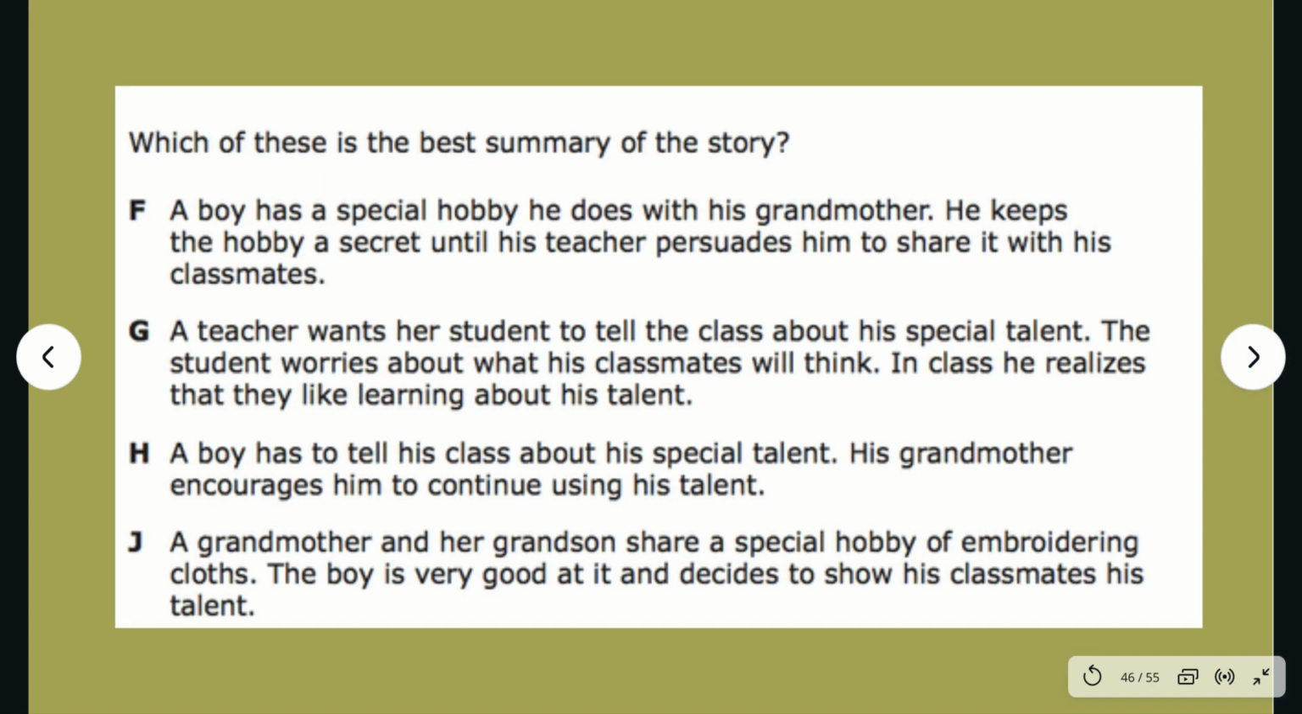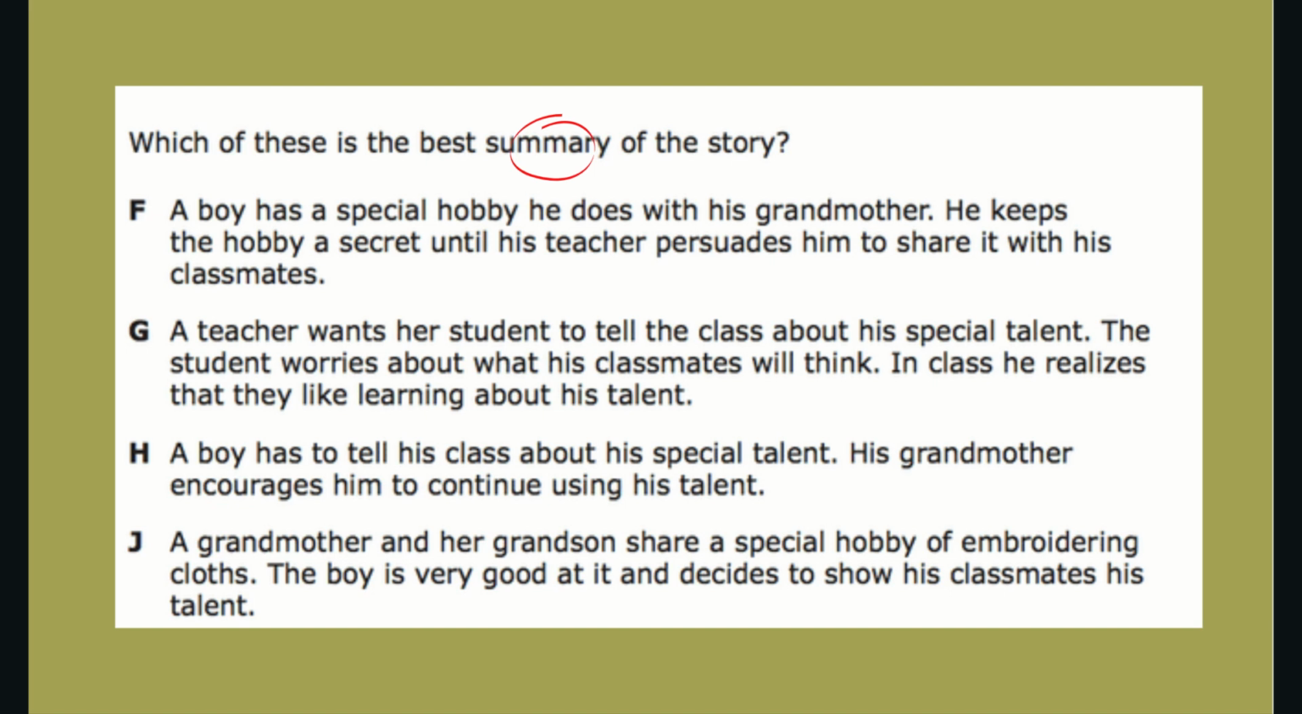Let's answer our last question. This question says, which of these is the best summary of the story? Now that we finished step 1, we can move on to step 2. In step 2, we're going to circle our keywords, but this question only has one keyword, and our keyword is summary. In your own words, what do you think summary means?